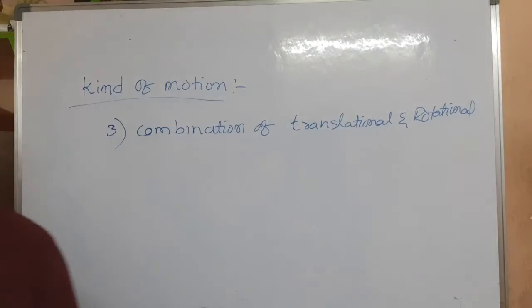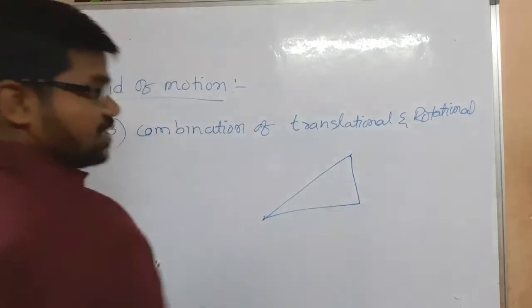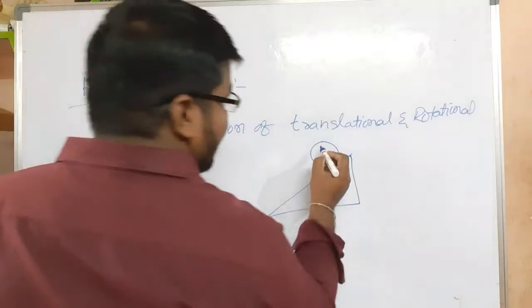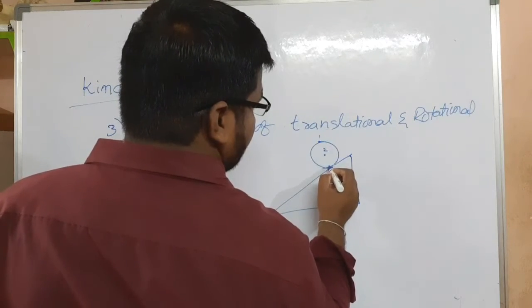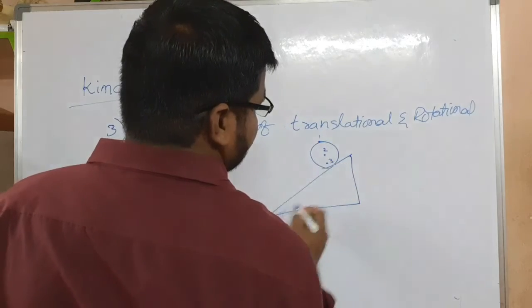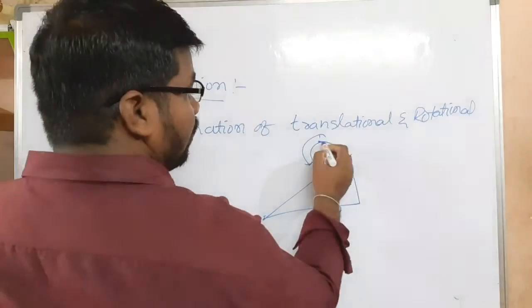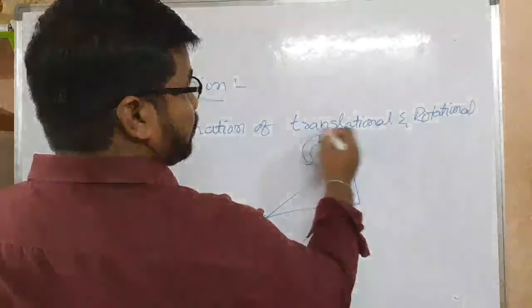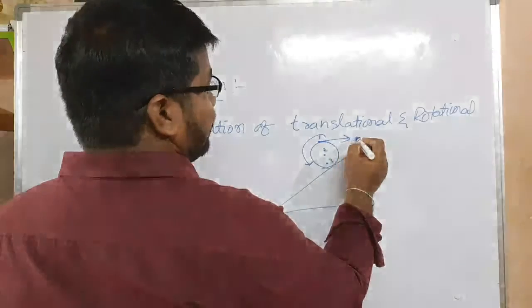See here, we can give one example. Consider this inclined plane. Consider a rolling body. Consider 3 points, 1, 2, 3. See here, the body will rotate. Here the particle executes circular motion.